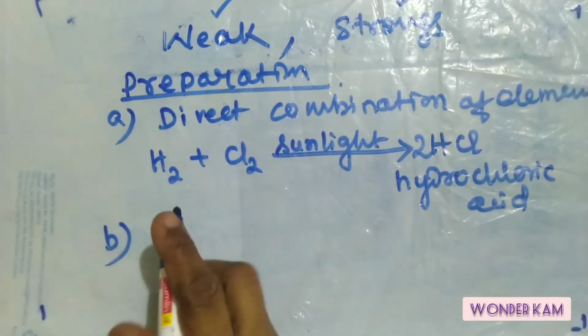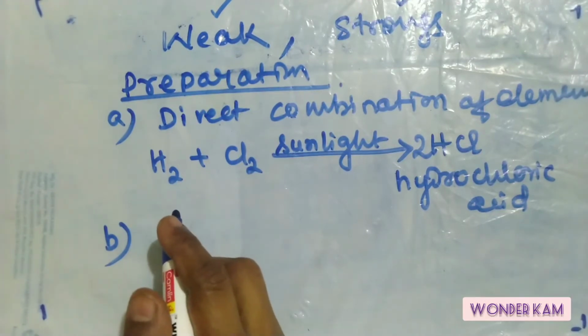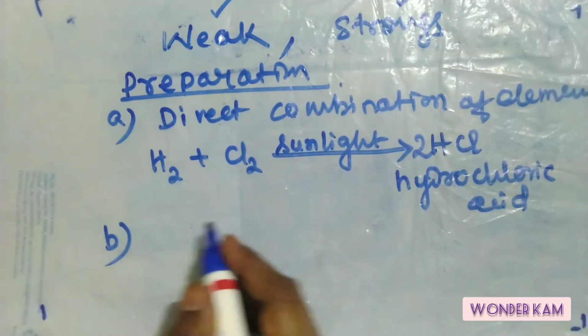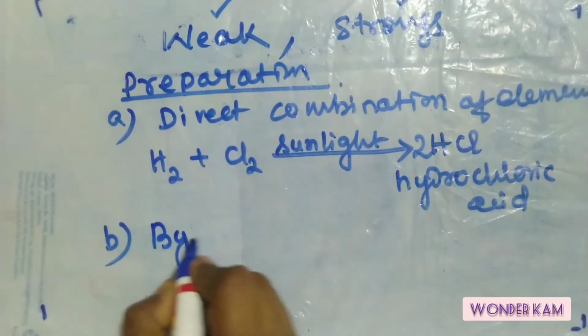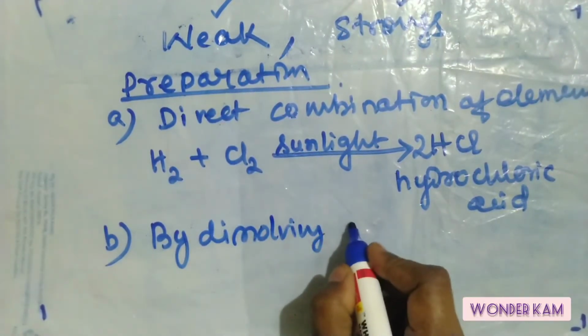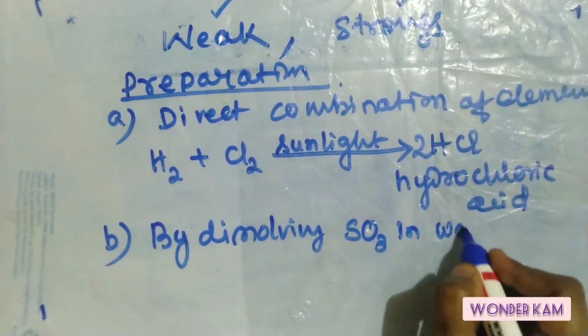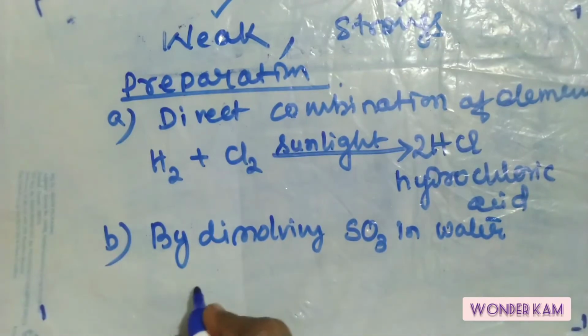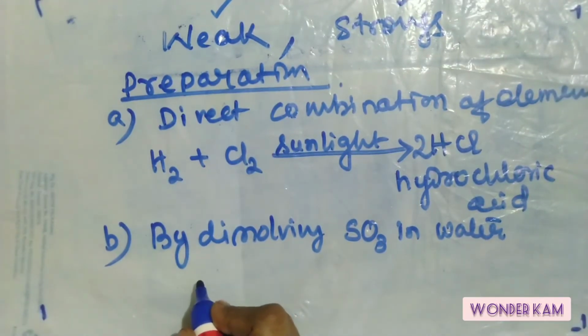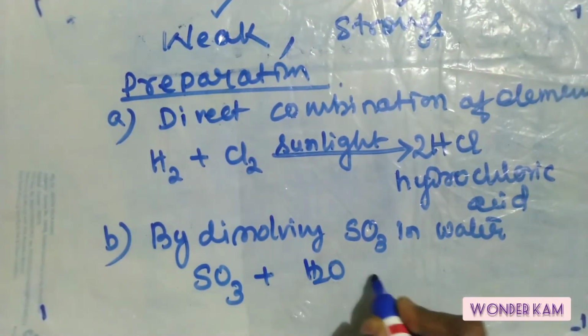Okay, so next, by dissolving sulfur trioxide in water, we will get sulfuric acid. This is the sulfur trioxide. This is the formula for water.